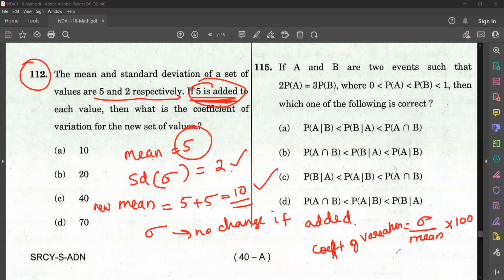So do it. Sigma, it is 2 by mean. What is the new mean? That is 10, isn't it? Into 100. So that is 20. Coefficient of variation is 20. Option B.